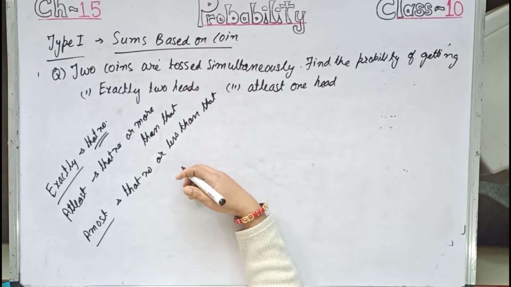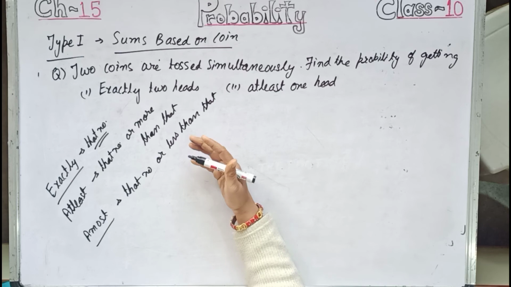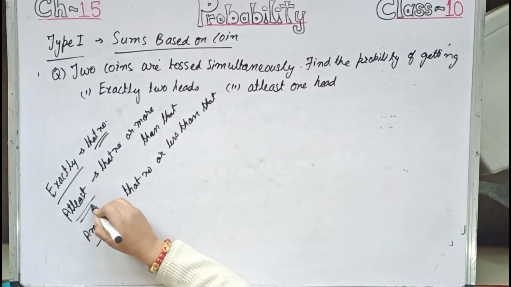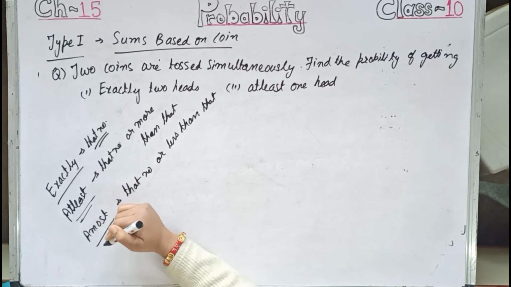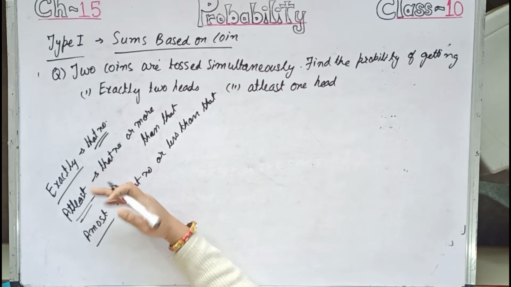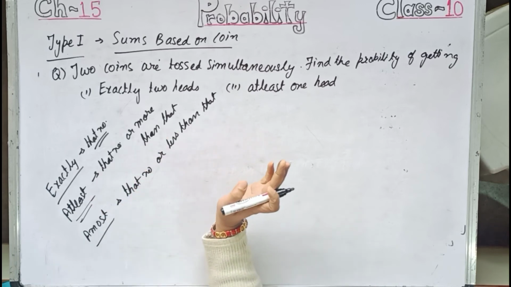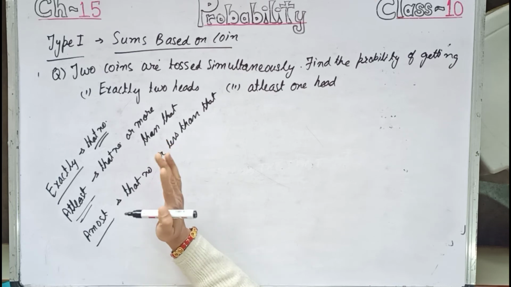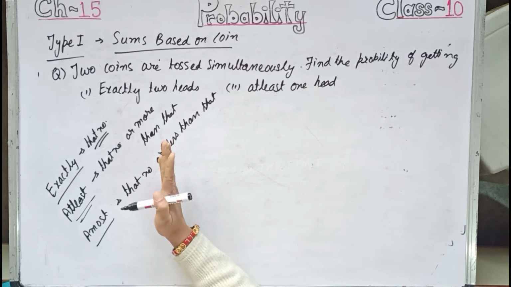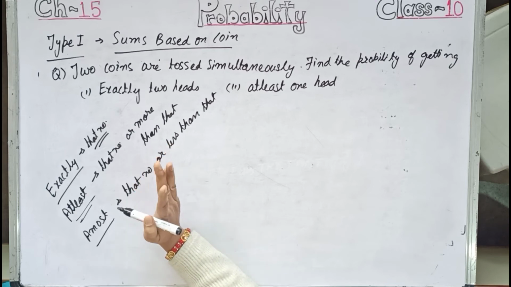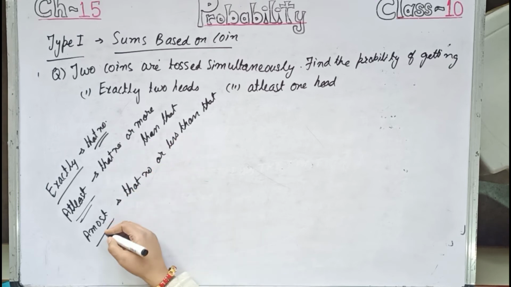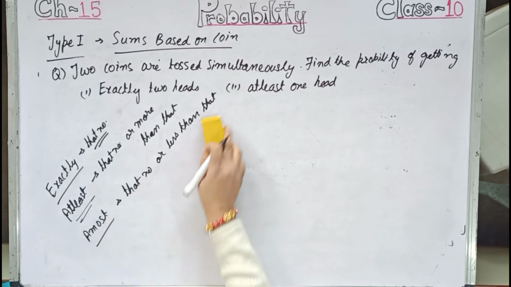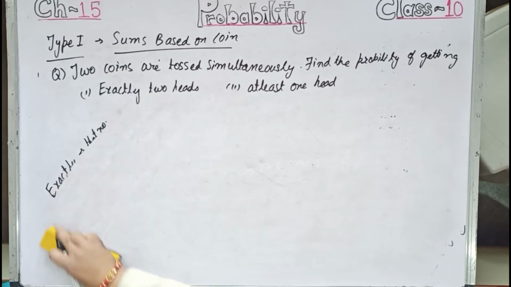So suppose in your class a teacher says that exactly 2 girls can come out. So only 2 girls will come out. If the teacher says that at least 2 girls should come out, then 2 or 3 or 4 or all girls can come out. Now the teacher says at most 2 girls can come out. Then either 2 or 1 or 0, no one will come. So that also is included in the at most case. So let us now discuss the sum which I have written over here.